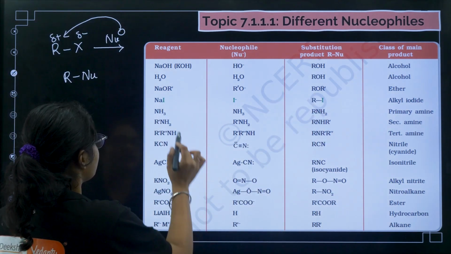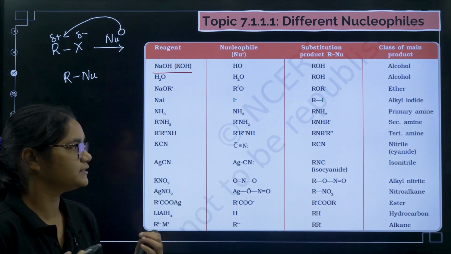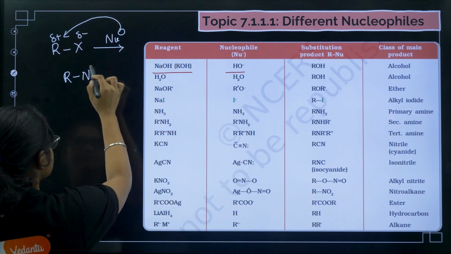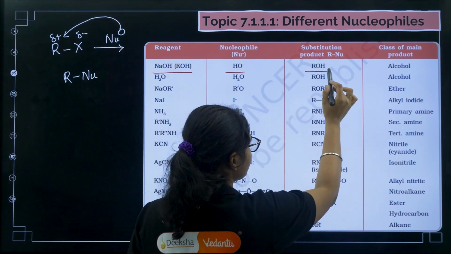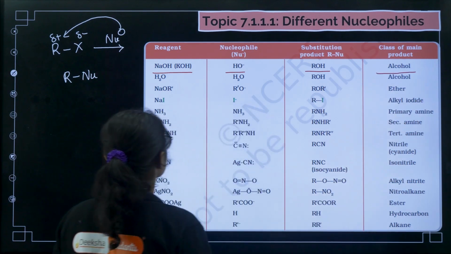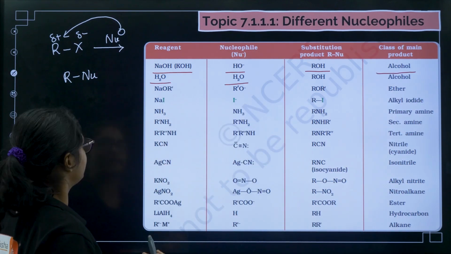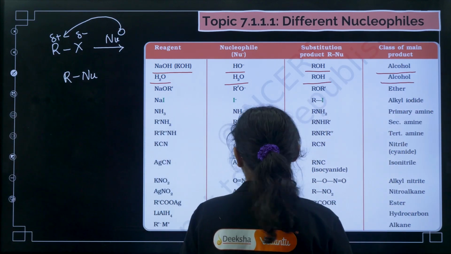Now you can see here that if I take NaOH or KOH, the nucleophile produced here will be OH-. So in place of this Nu, you have to add this OH. So if I add OH, I'll get ROH, and that will be one alcohol. Now similarly, if you take H2O, the nucleophile itself is H2O, and here also the product is ROH, and it is an alcohol.